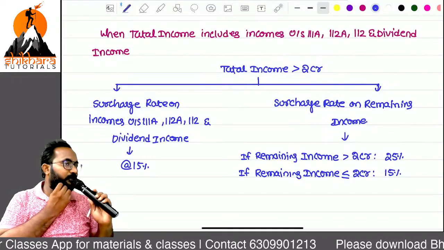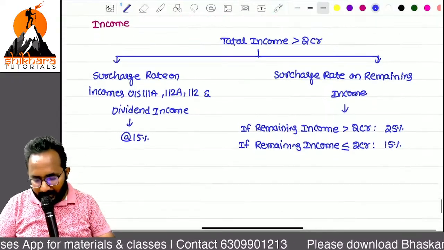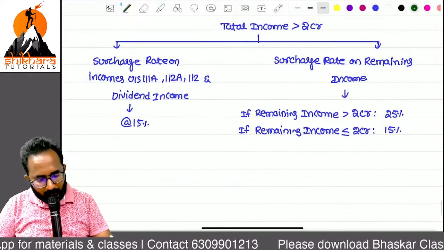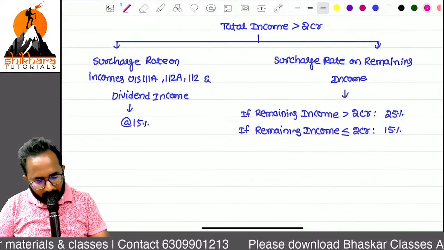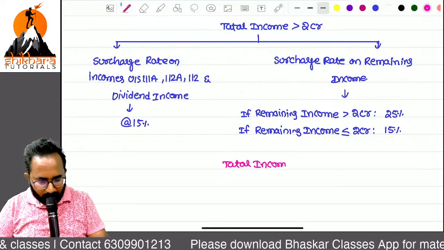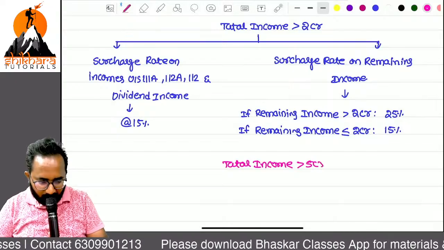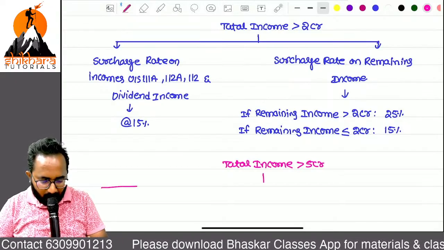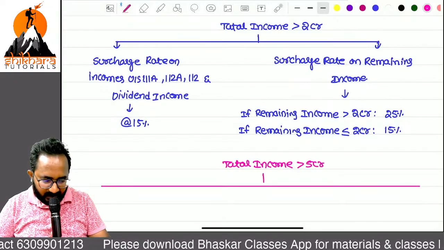Then one more layer I want to discuss. Total income we already discussed as more than 2 crores. Now total income is more than 5 crores. Generally we have to apply the surcharge at the rate of 37.